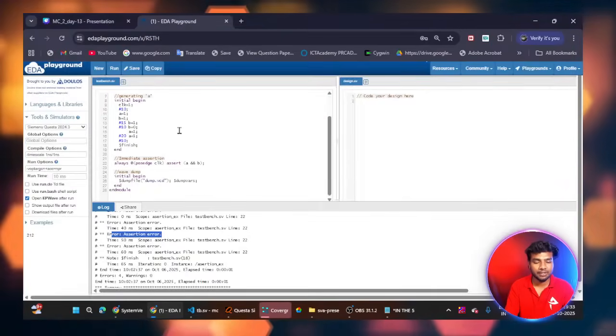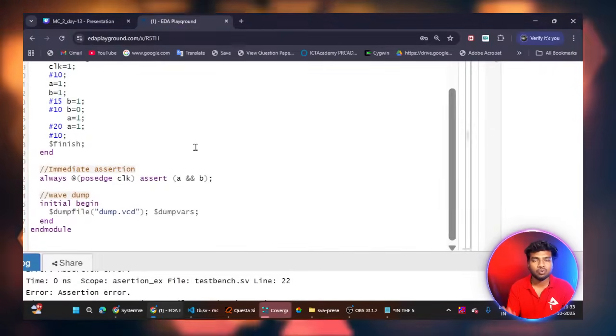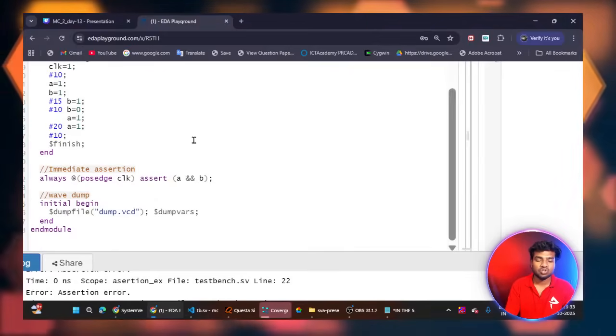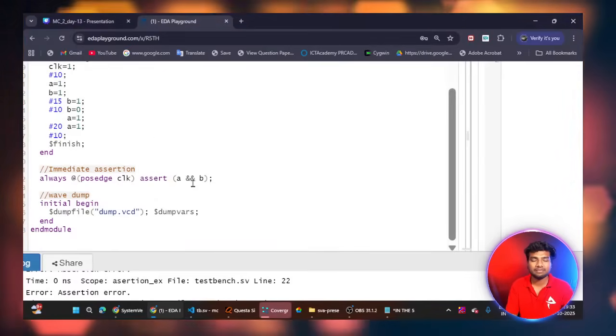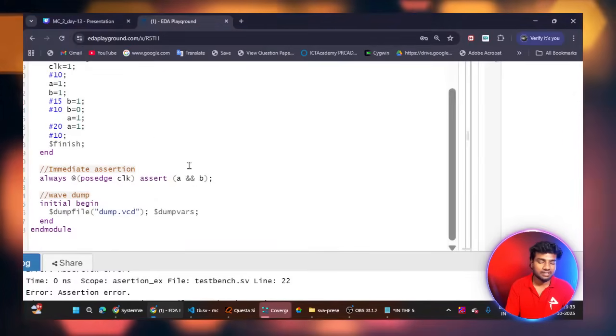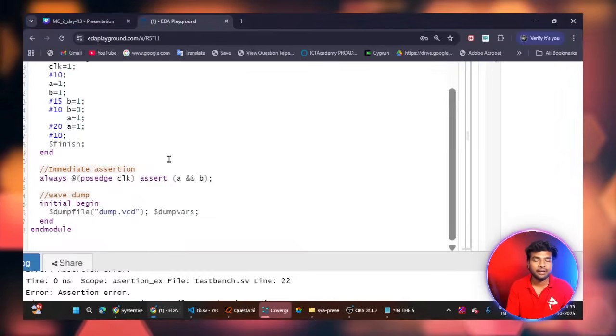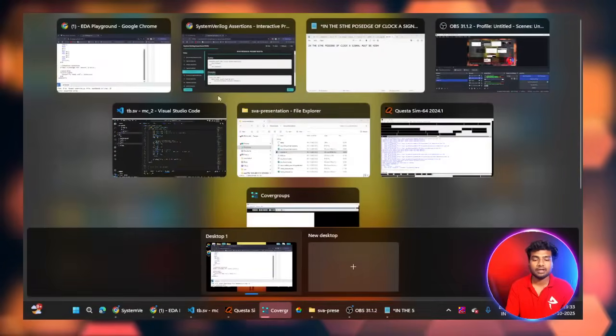It is very simple logic. When entering into a protocol you will get more logic, so you have to verify that, and by using this method you can easily verify it. This is an example for the immediate assertion. Let's move on to the concurrent assertion.